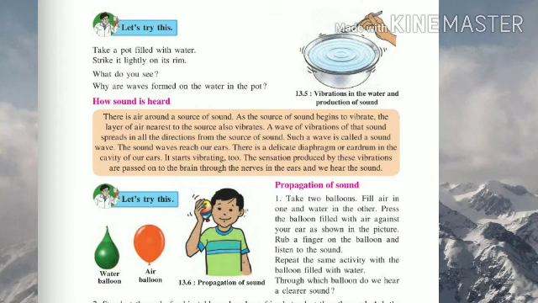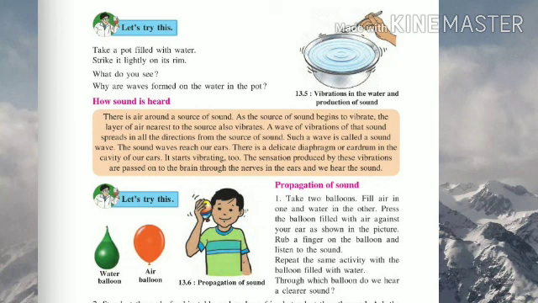Now let's learn how sound is heard. There is air around a source of sound. As the source of sound begins to vibrate, the layer of air nearest to the source also vibrates. A wave of vibration of that sound spreads in all the directions from the source of sound. Such a wave is called a sound wave. The sound waves reach our ears.